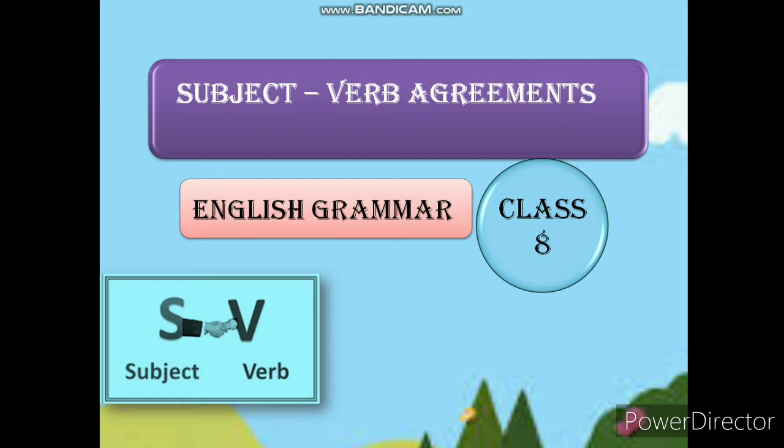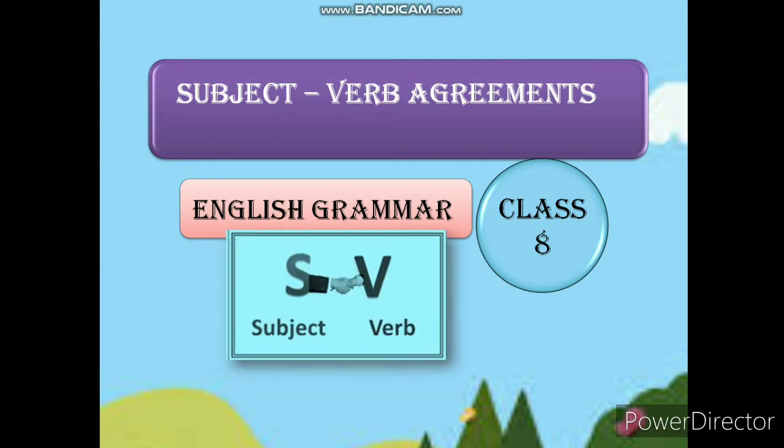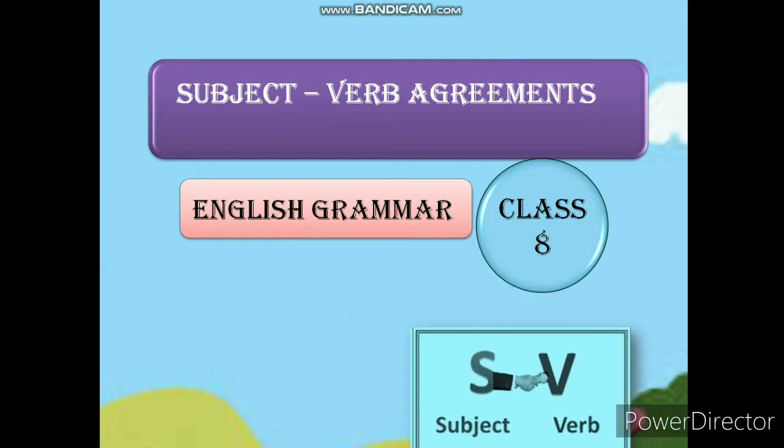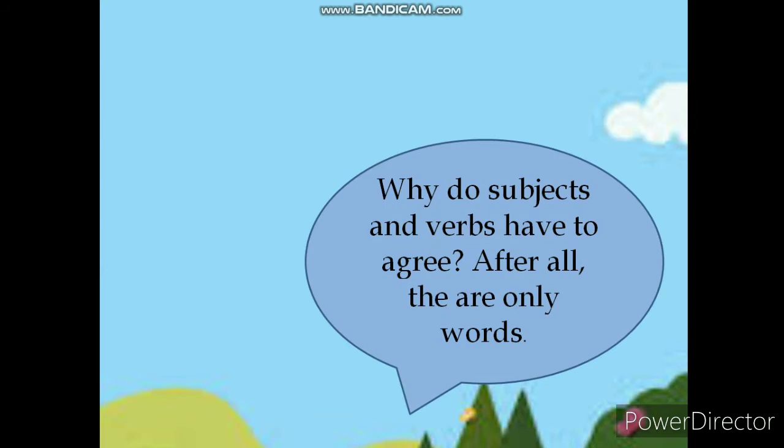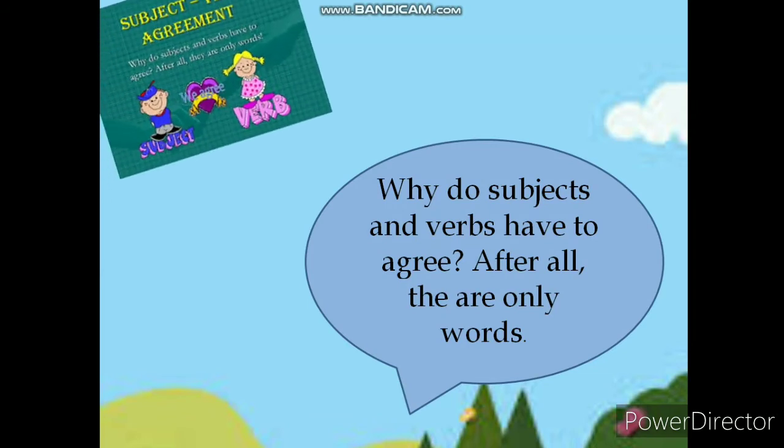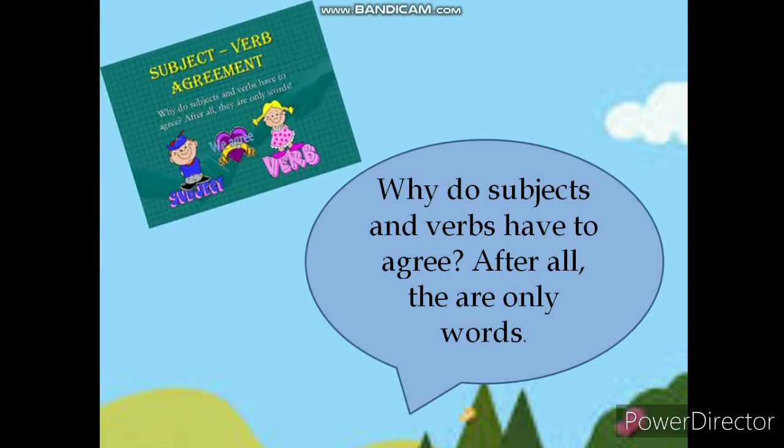Today we will learn lesson 7 of English grammar book, subject verb agreement. So let's get started. Why do subjects and verbs have to agree? After all, they are only verbs. Let's see the answer of this question.